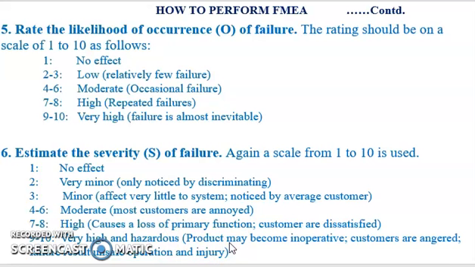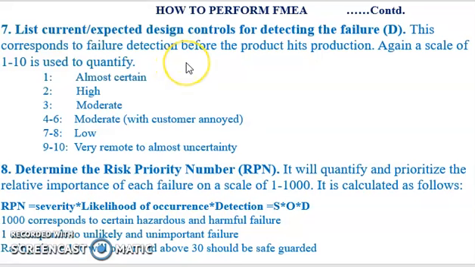The customer will be angered, and the failure may result in unsafe operation and injury to the personnel using the product. The next step is to list the current and expected design controls incorporated into the product for detecting the failure. This corresponds to failure detection before the product reaches production. Again, a scale of 1 to 10 is used to quantify the detection of the failure.